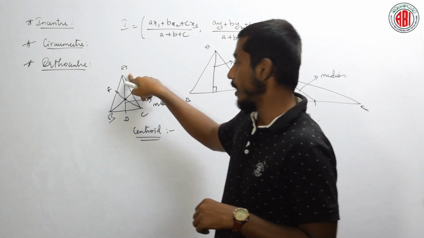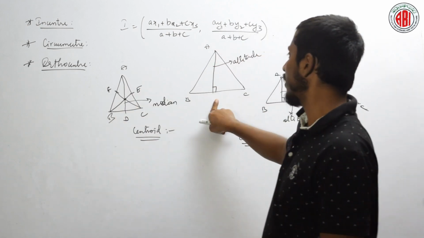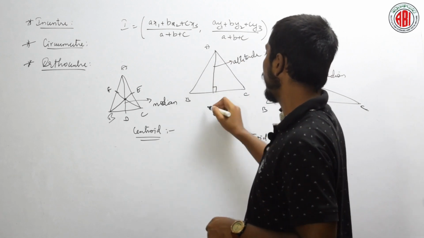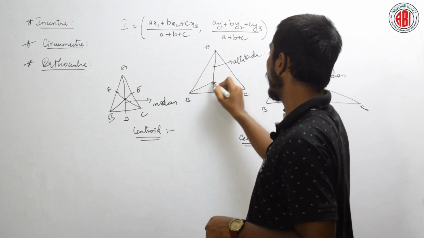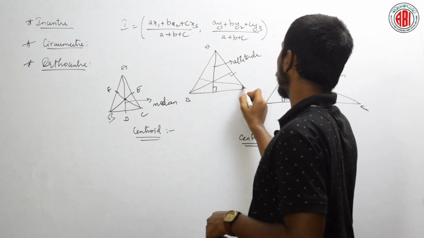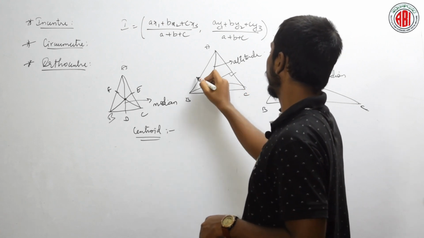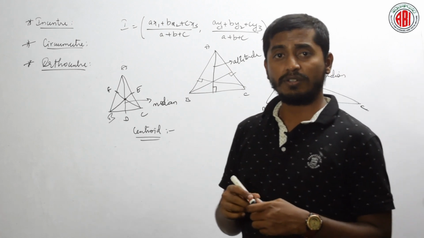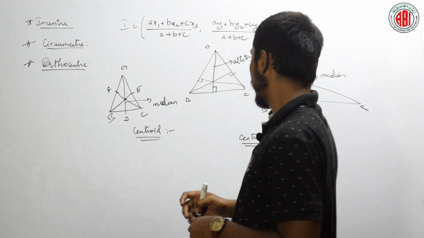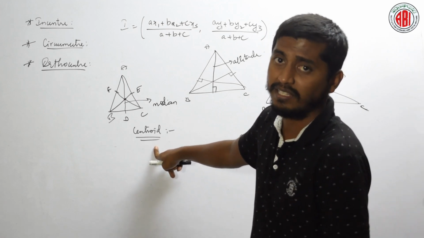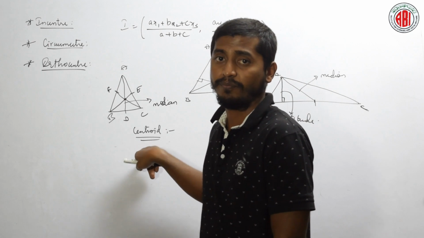Is it okay? Now, see here, here also we have three altitudes. One altitude from A to BC, one altitude from B to AC, and one more altitude from C to AB. Then what is the intersection of these altitudes? We know the centroid is (x1 plus x2 plus x3) by 3, (y1 plus y2 plus y3) by 3, clear.